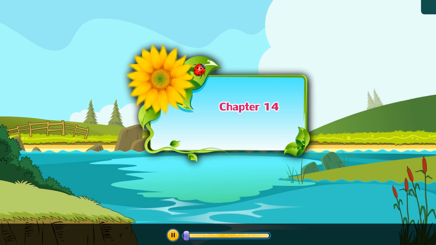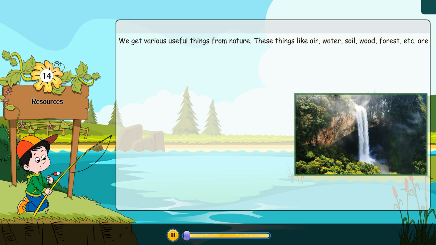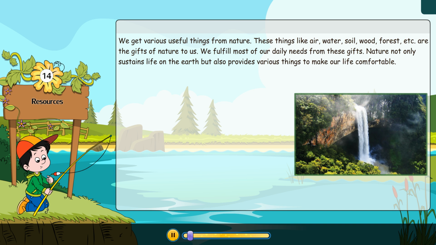Chapter 14 Resources. We get various useful things from nature. These things, like air, water, soil, wood, forest, etc., are the gifts of nature to us. We fulfill most of our daily needs from these gifts. Nature not only sustains life on the earth but also provides various things to make our life comfortable.